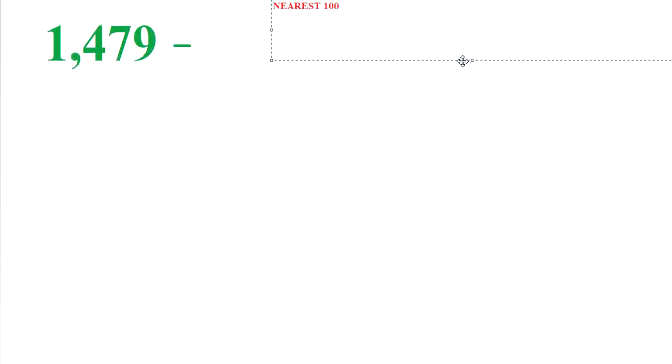What will be the nearest 100 of this number? So for getting nearest 100 we have to take three places. First three ones, tens and 100. That number is